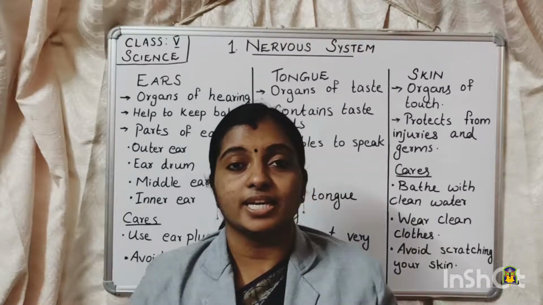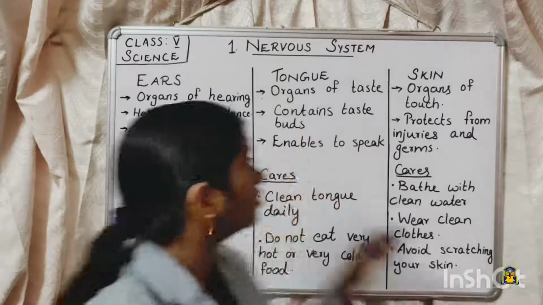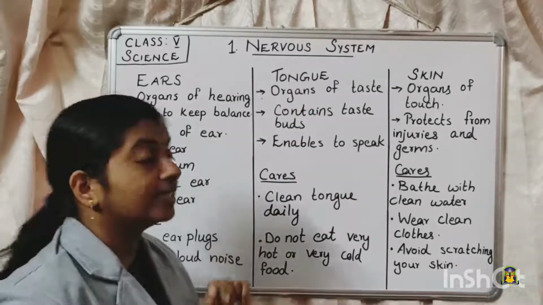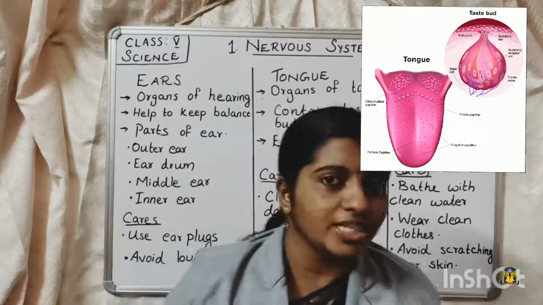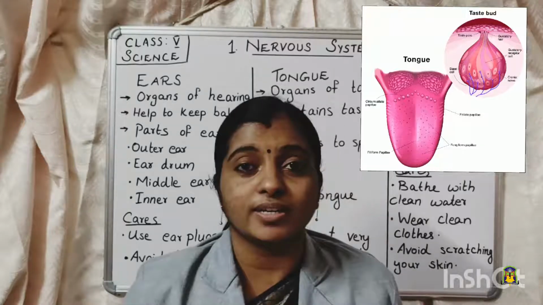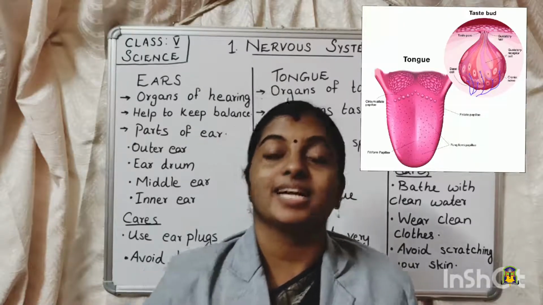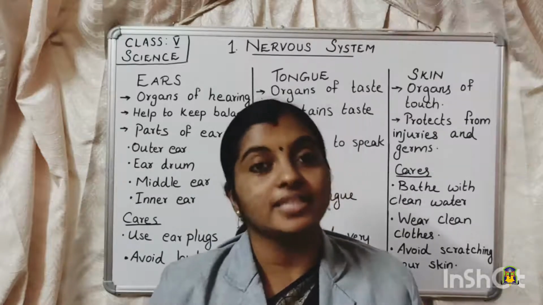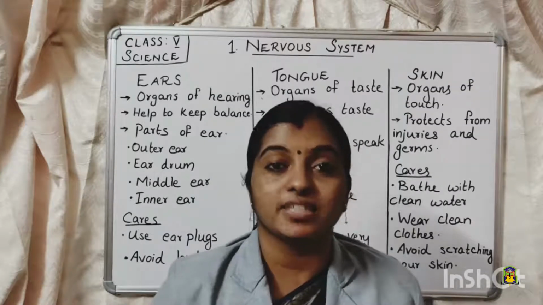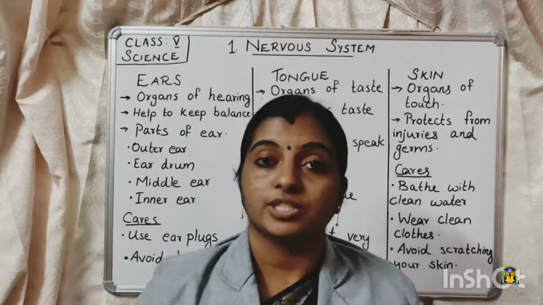So that is about the structure and function of ears and the cares to be given. Now we will go to the next organ, that is tongue. How many tongues do we have? We have only one tongue, right? Then what is the most important thing that we use the tongue for? We use it for speaking, right? The tongue helps in speaking. Then the tongue is also helping us in tasting food. To understand the taste of the food also, the tongue plays a major role.